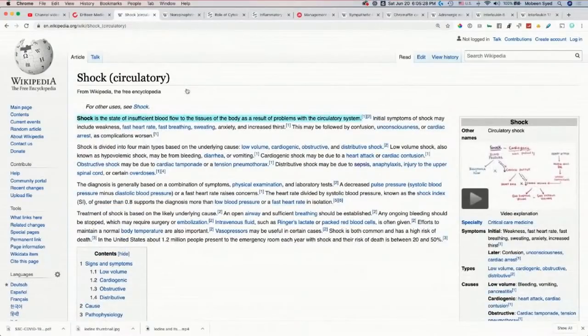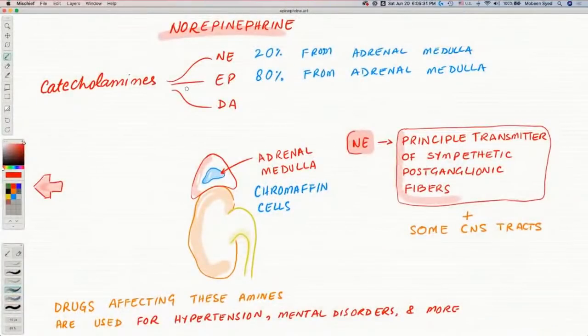Let's start our discussion. So here we are, norepinephrine. Norepinephrine is actually one of the catecholamines. There are three types: norepinephrine, epinephrine, and dopamine. All three are called catecholamines. They are all produced inside our body, so these are called endogenous.